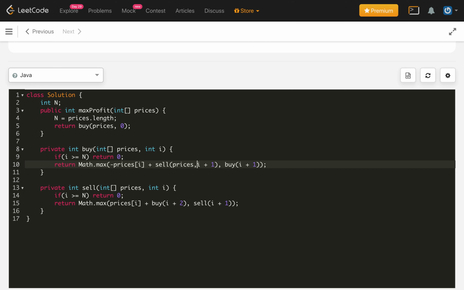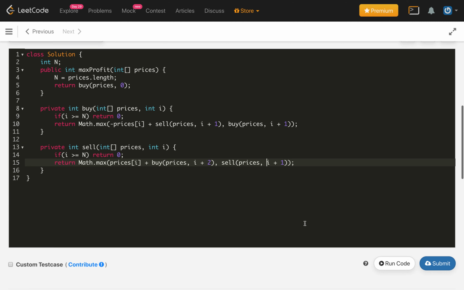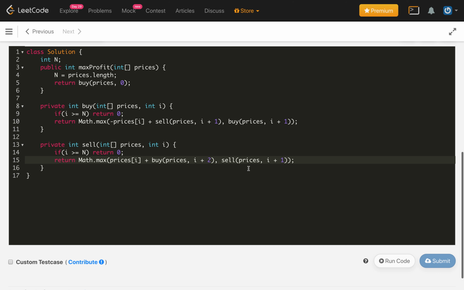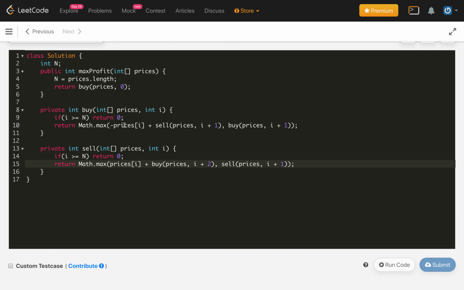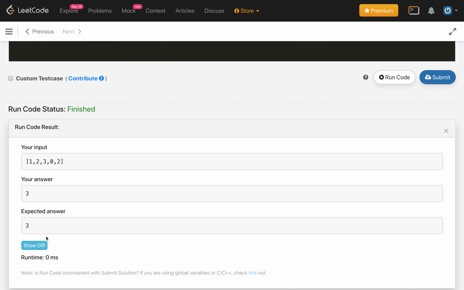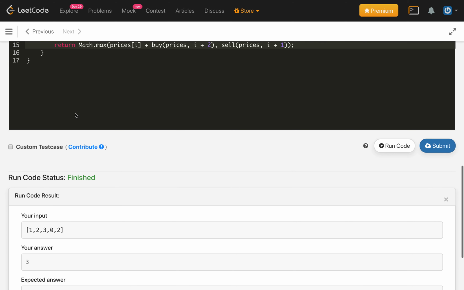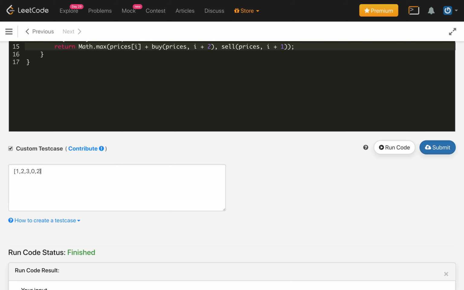So this will be prices, same in here, prices, and let me copy here and pass it here too. So this is now done. Another thing, we can make prices global as well. We are getting the correct answer. So let's see whether it is TLE.